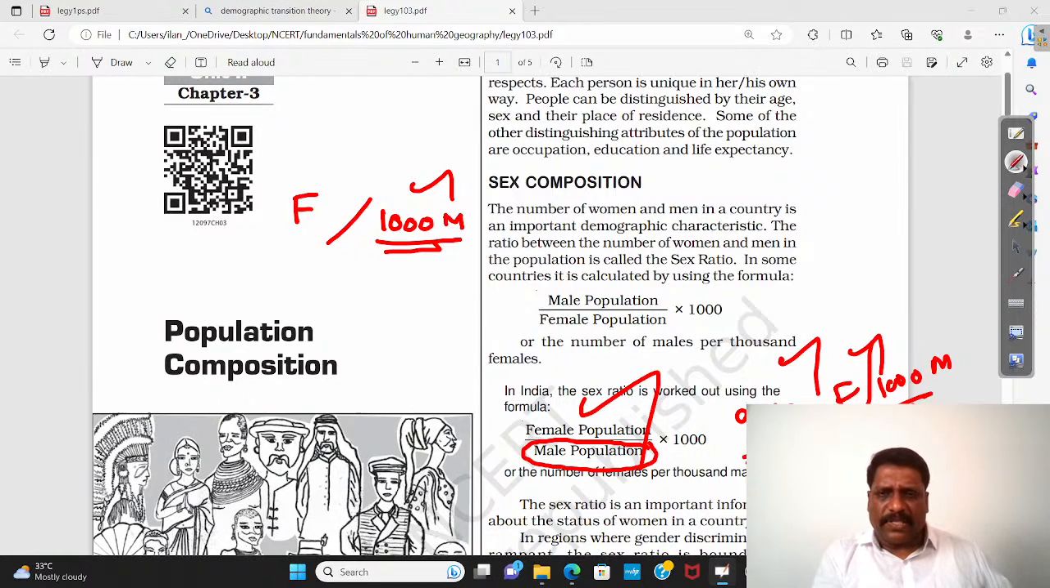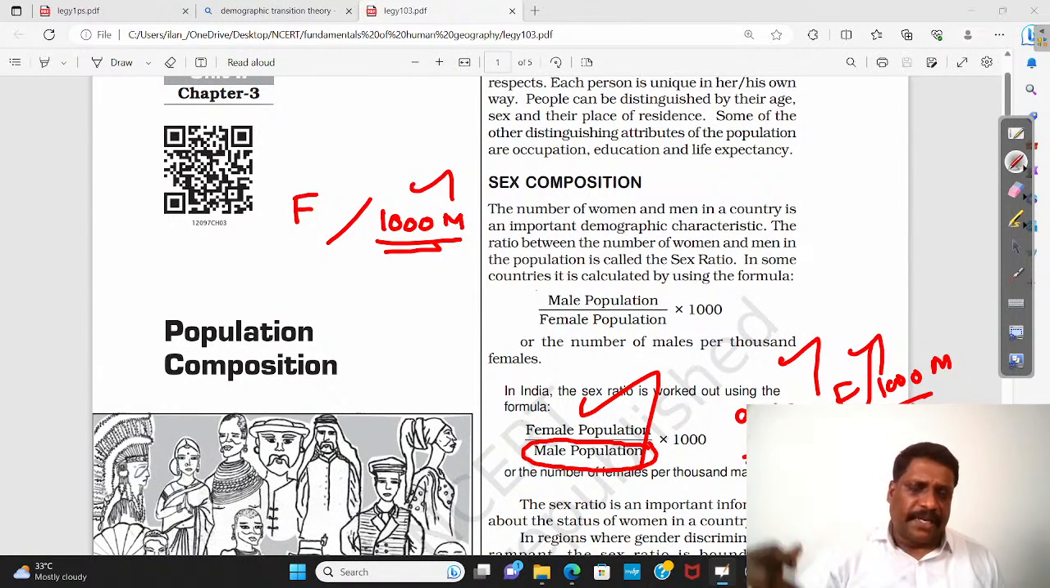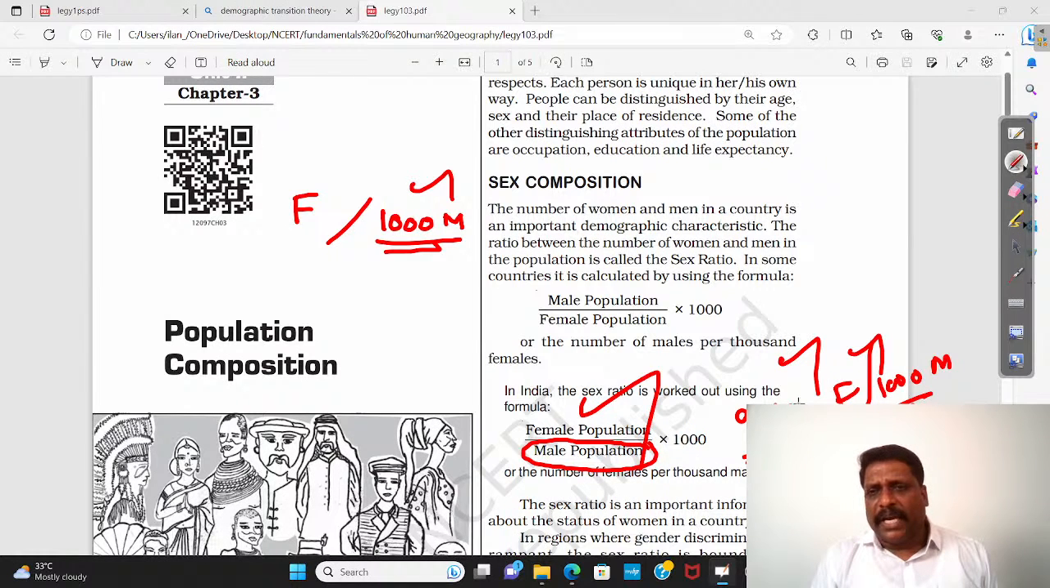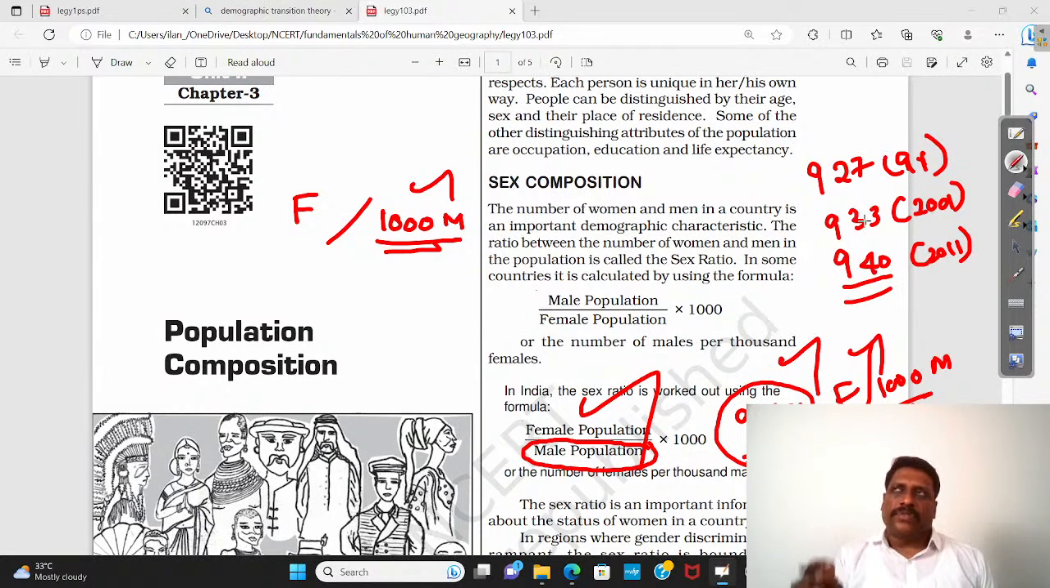In the recent past, we are seeing a positive trend where the sex ratio is increasing. It is promising. In the 2011 census, I believe it is 940. Earlier it was 933. Before that it was 927. So 1991 census, it was 927. 2001 census it was 933. 2011 census it was 940. So somewhere we are seeing a constant increase.